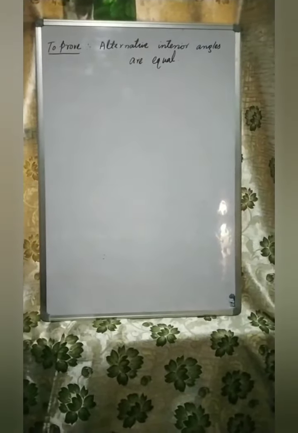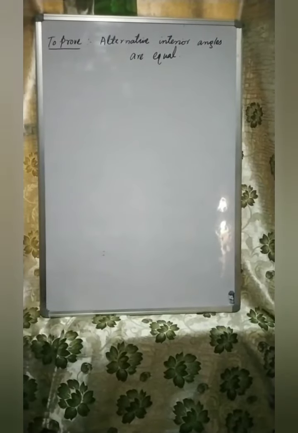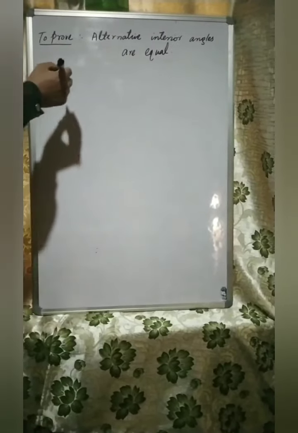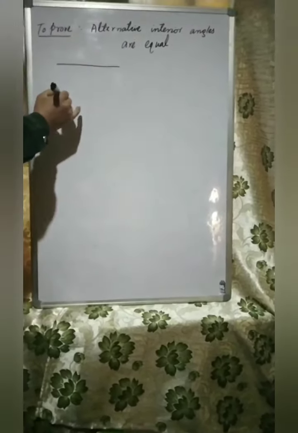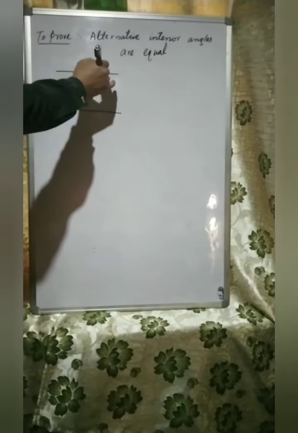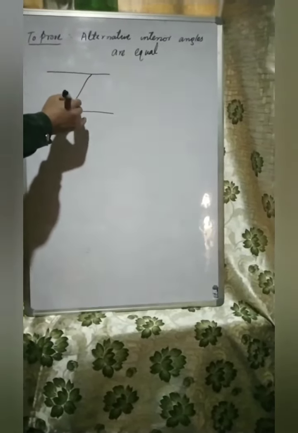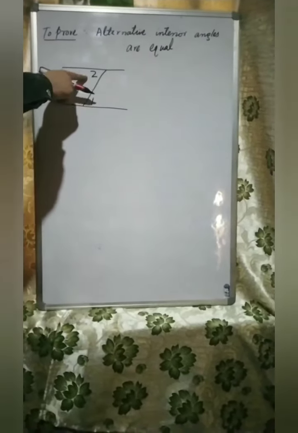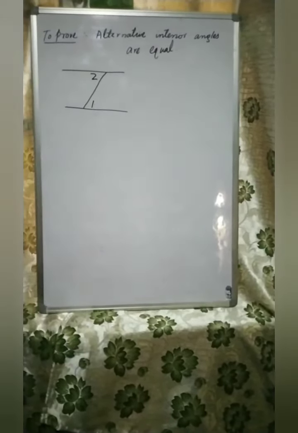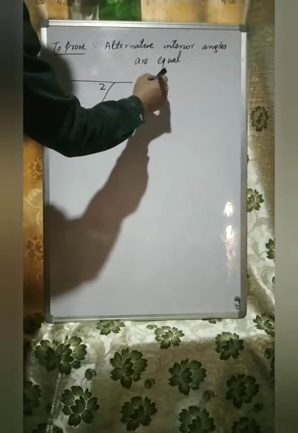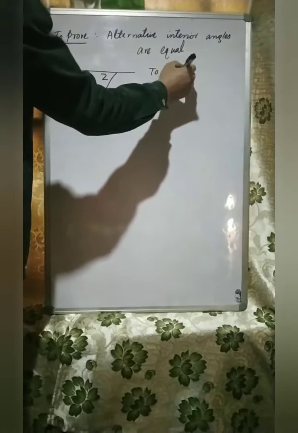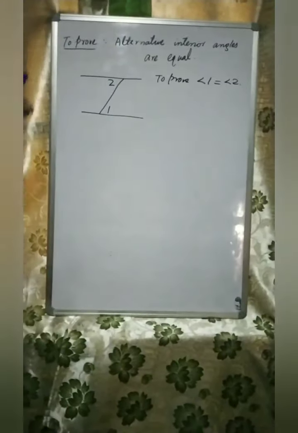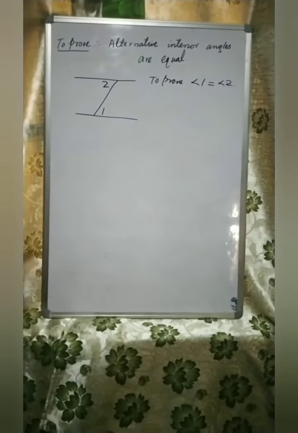Now let's prove alternative interior angles are equal. For that, let's consider two parallel lines with a transversal. Suppose this is angle 1 and angle 2. We need to prove this angle 1 is equal to angle 2 because they are alternative. That is, we need to prove angle 1 is equal to angle 2. Suppose this is angle 3.